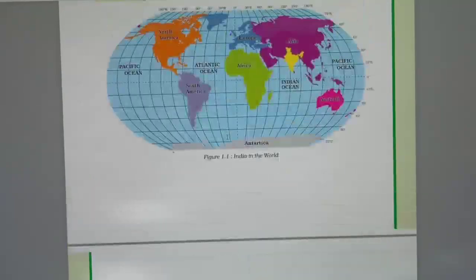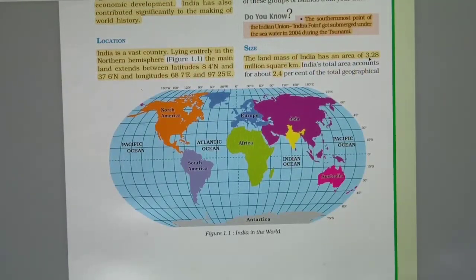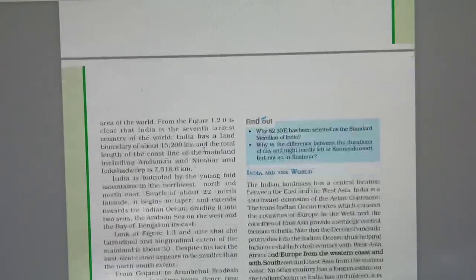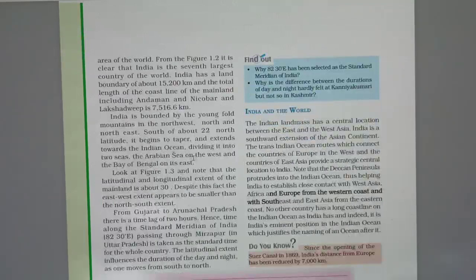India's total land area is 3.28 million square kilometers, which is 2.4% of the total geographical area of the world. And India is the 7th largest country of the world.